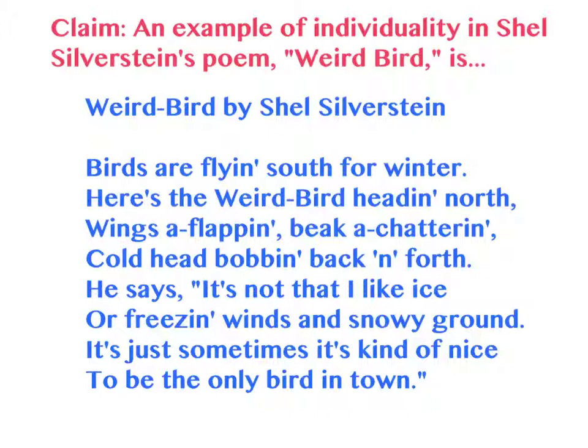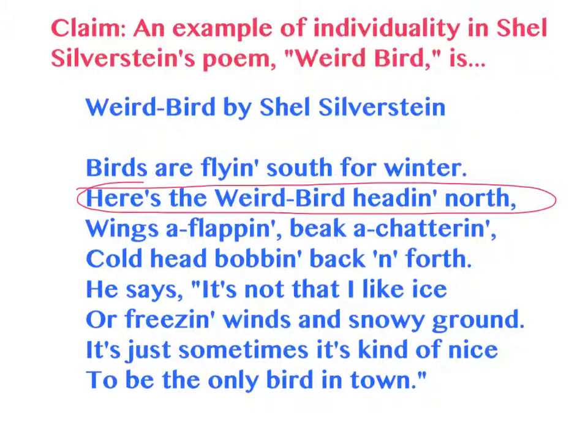Once you know your guiding question, you can set the question up as a claim. So here's an example. An example of individuality in Shel Silverstein's poem, Weird Bird, is. Now you're going through the text trying to find examples of individuality. The examples of individuality that I found are, here's the weird bird heading north. That shows that he is the unique bird that is going north instead of south. And then down here, the bird speaks. He says, it's not that I like ice.